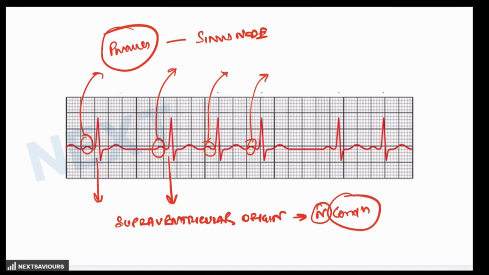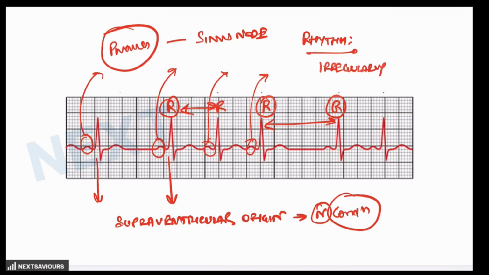Now, if you look at the rhythm, that means the distance between R and R, that is the RR interval, it varies. If you look here, that RR interval is larger in comparison to the RR interval which is seen over here. So there is a difference between the two. This rhythm is irregularly regular, but the pattern is still organized. So based on these evaluations, and knowing that the question mentions respiratory changes,